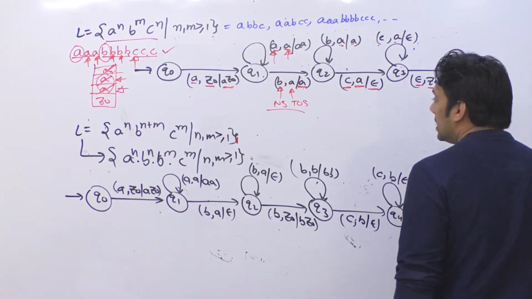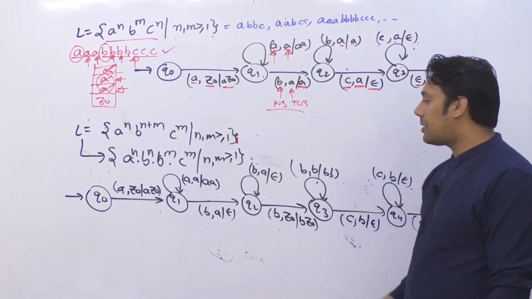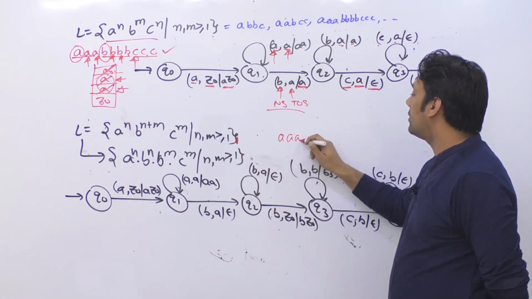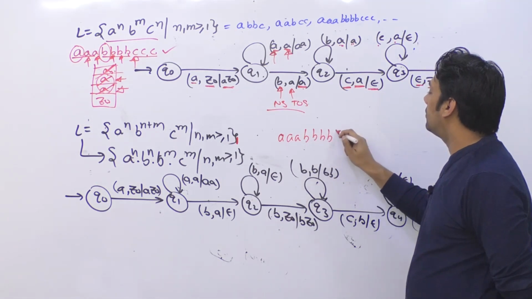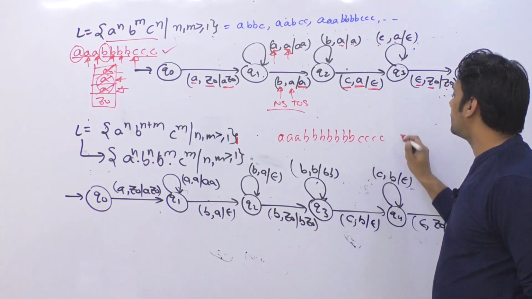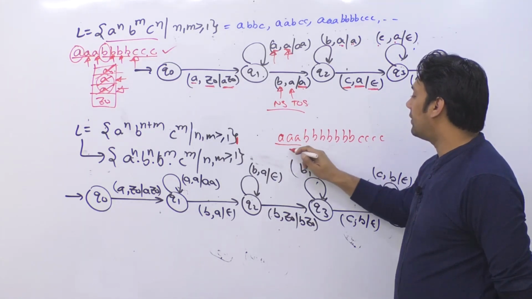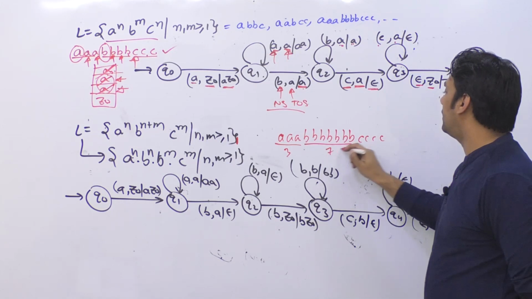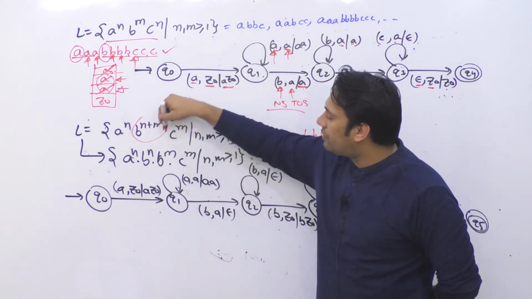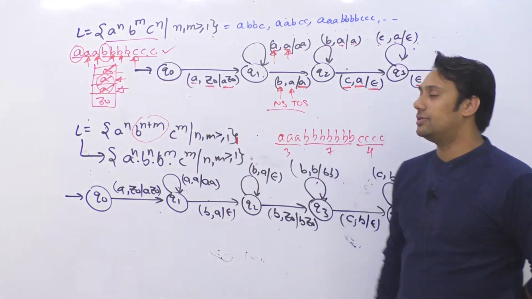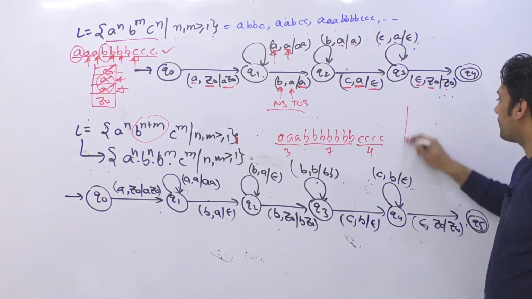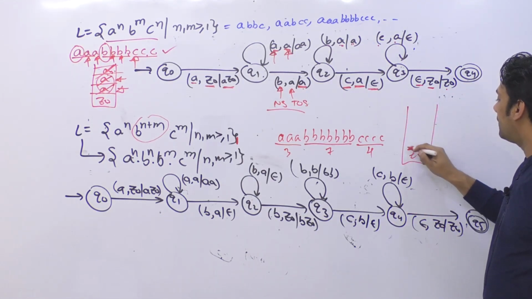Okay. Now in the second case, I'll take an example of a string. If you have a string which is A, B, B, B, B, B, B, B and C, C, C, C, you can see the number of A's is 3, the number of B's is 7 and the number of C's is 4. So here they are saying the number of B should be equal to the number of A plus the number of C.